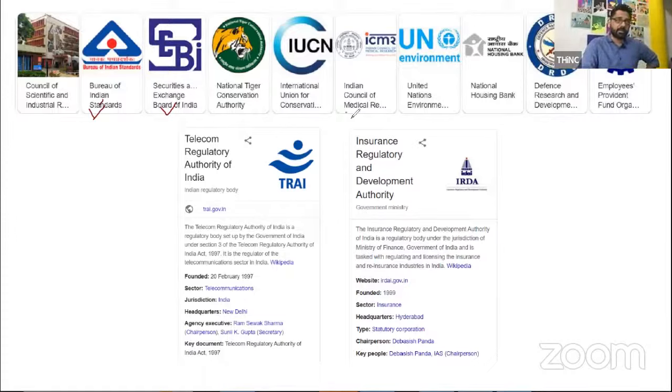ICMR, Indian Council of Medical Research. Yes, these are the ones that are important. You must have heard of Telecom Regulatory Authority of India. You might be getting messages and things like that, so the full form of that is also important. IRDA, again, Insurance Regulatory and Development Authority. Most of the people who are selling insurance need to take some exams of that sort. So just have an idea about all these full forms, in case they ask anything, preferably related to construction, architecture, buildings, climate change, environment. These are the ones that are important. So have that in mind.